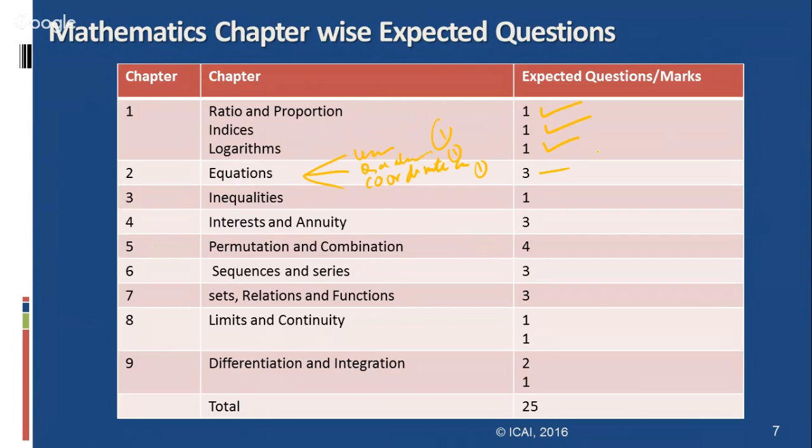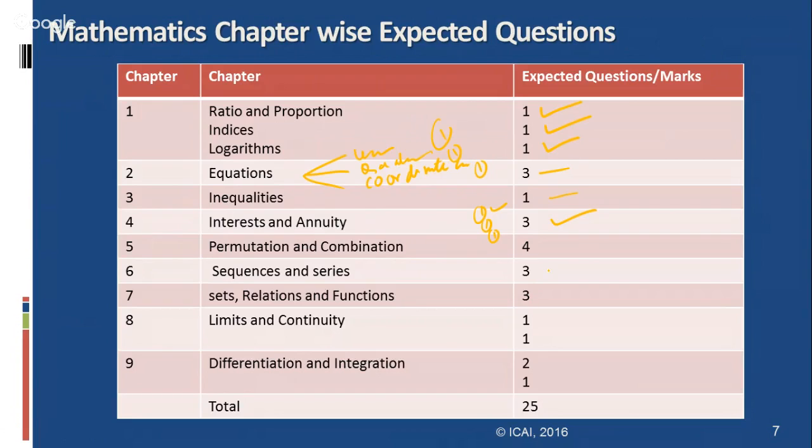In the inequalities chapter, one question, where the constraints have to be written in the form of equations. Whereas interest rates: simple interest, compound interest, and annuity application, one question, or effective rate of interest, one question. Total three questions are expected to come in the examination.